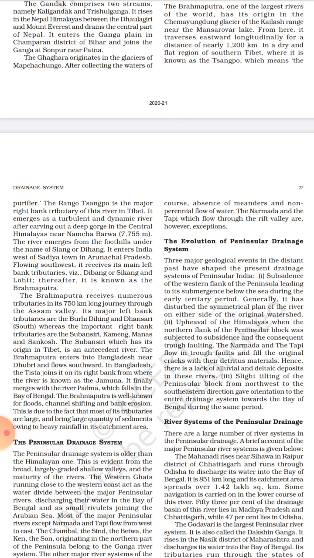After entering Bangladesh, it is known as Jamuna, and it finally merges with the river Padma, that is the Ganga river, which is known as Padma in Bangladesh. So these two rivers finally merge, and then they fall in the Bay of Bengal.